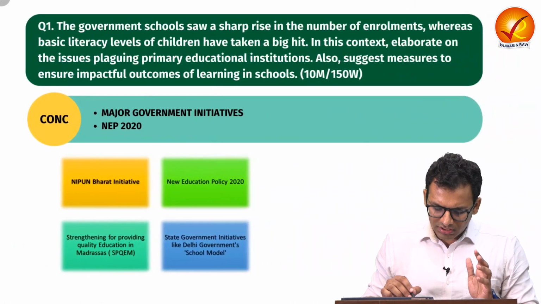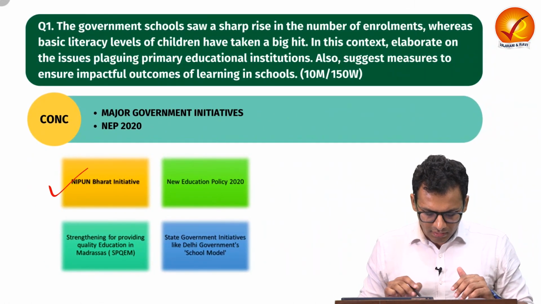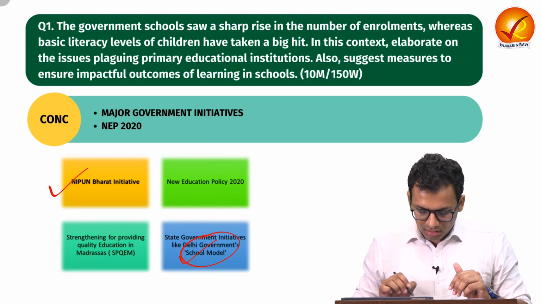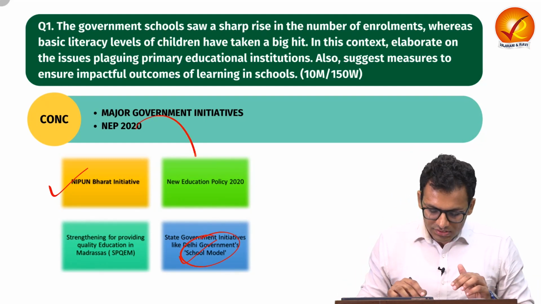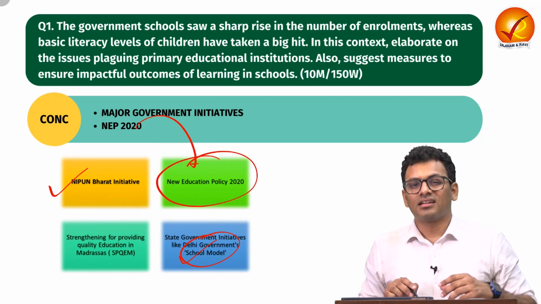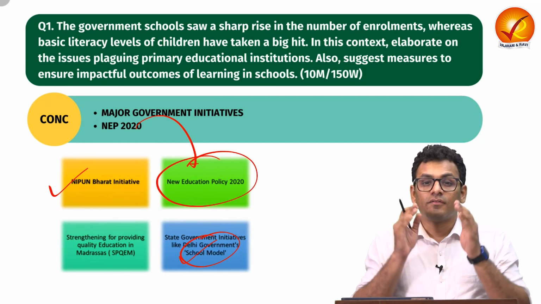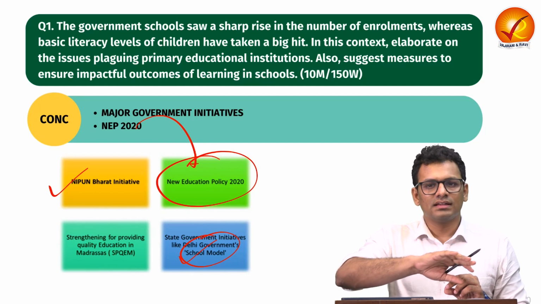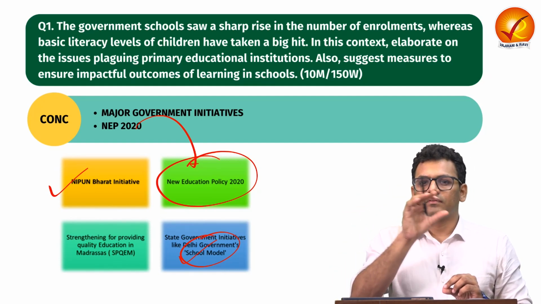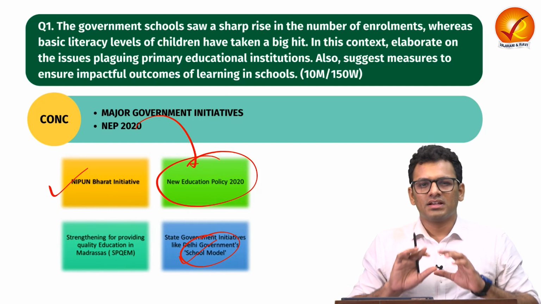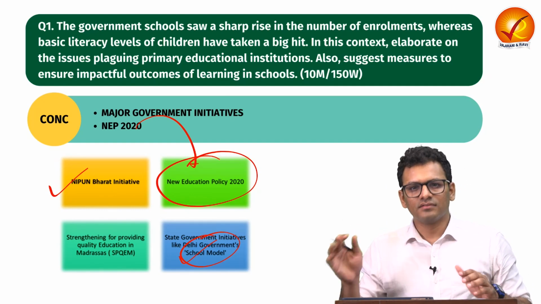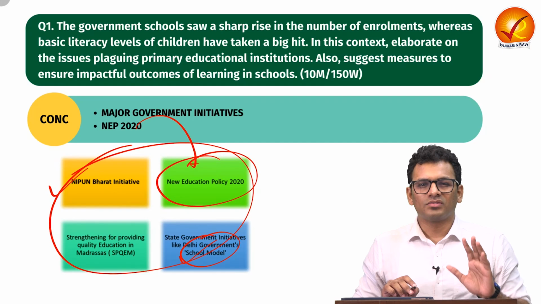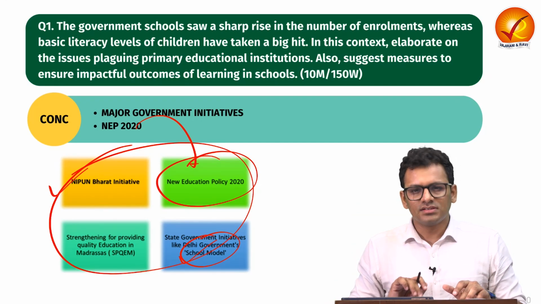In the conclusion, you can talk about major government initiatives like Nipun Bharat. You can also talk about certain state interventions like the Delhi school model, right? And overall, at the end, you can talk about the National Education Policy, how there are multiple provisions to ensure the focus is on learning outcomes. Because at the end, when the children go out of school, they must be well equipped with the knowledge to pass on that learning into something meaningful in society. So you can mention multiple government initiatives in the conclusion, or talk about the National Education Policy and how it aligns with student learning outcomes.